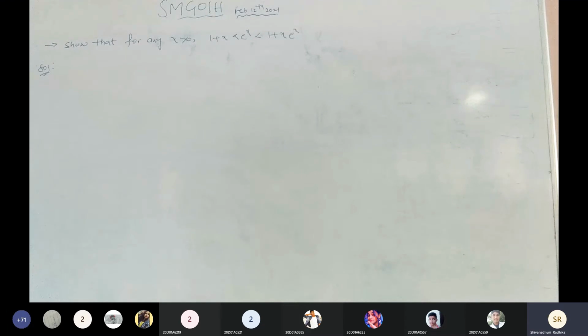How can we identify that we are applying Lagrange's mean value theorem for the given problem? Tell me any guess. No guess. Less than or greater than symbol.